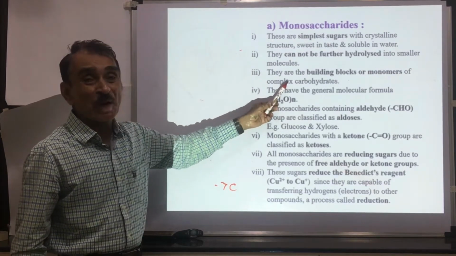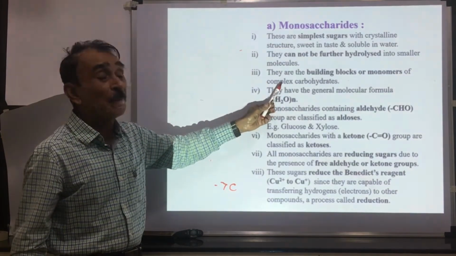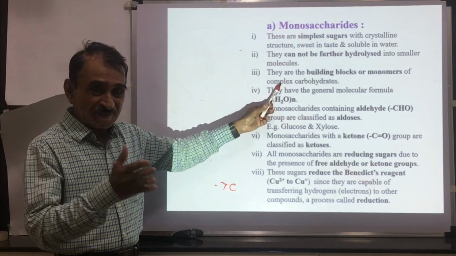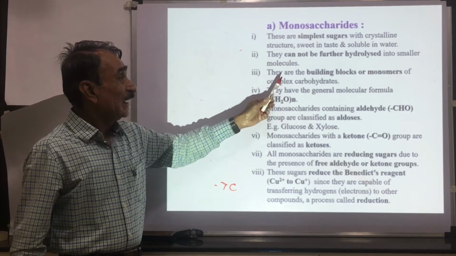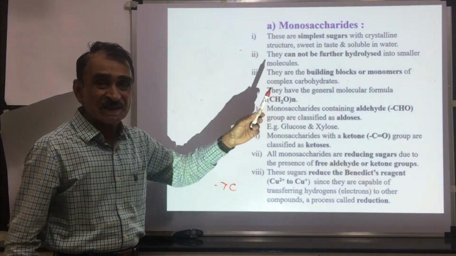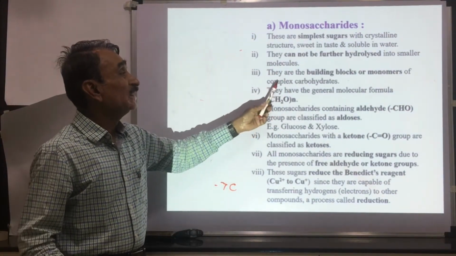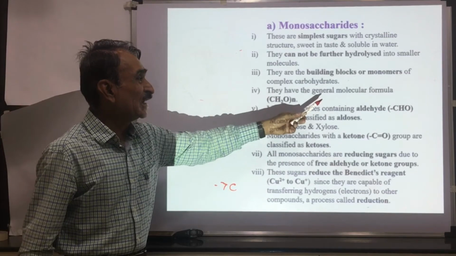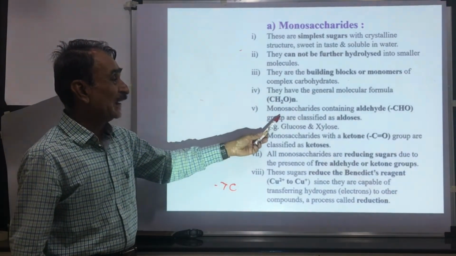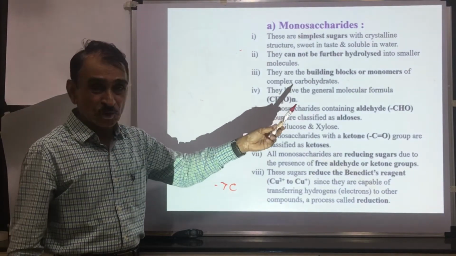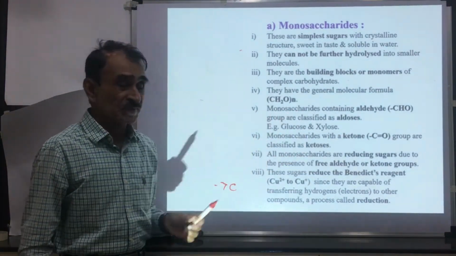These are the building blocks, the monomers, of complex carbohydrates. Complex carbohydrates, as we have just seen, are disaccharides and polysaccharides, and they are formed from these monosaccharides. They have a general formula (CH2O)n. Monosaccharides contain an aldehyde group or ketone groups.